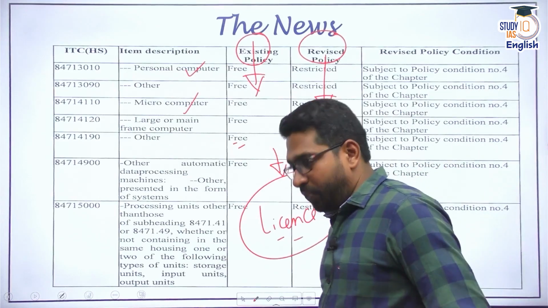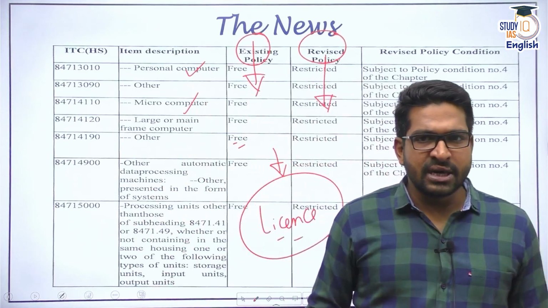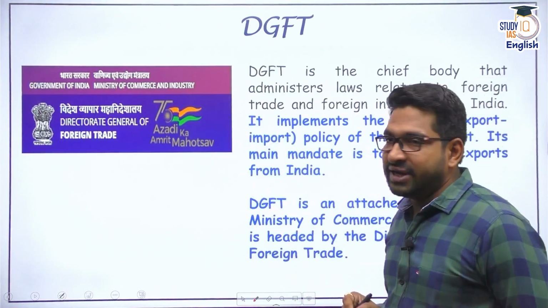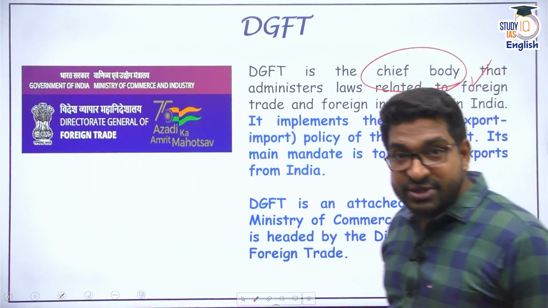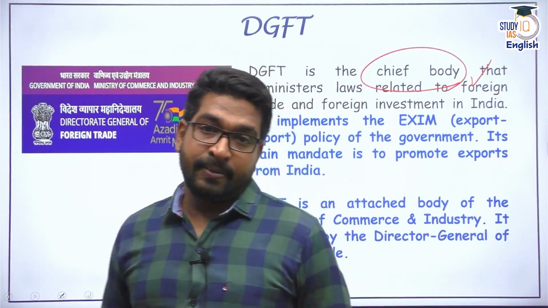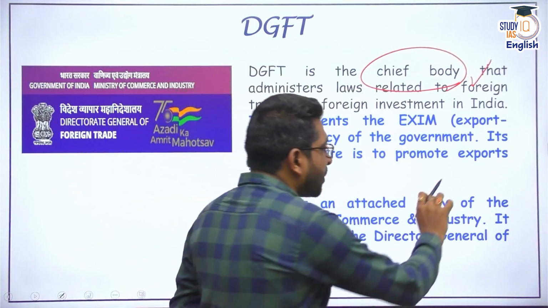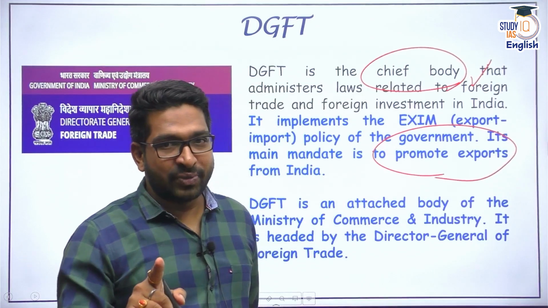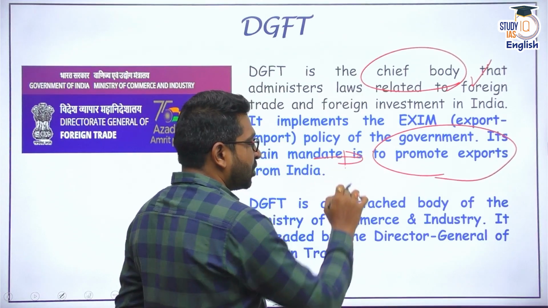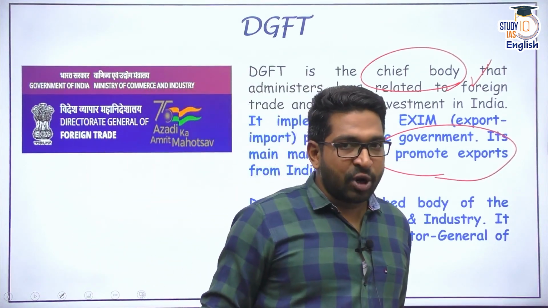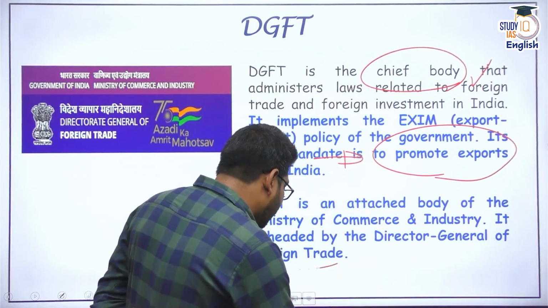All right. Now, there are certain ideas here. Who takes these decisions? Who implements this policy? There is a body known as DGFT, Directorate General of Foreign Trade. This is the nodal agency, or the chief body, which administers India's export-import policy. Please remember, the mandate of DGFT is to promote exports of India. It makes sense also. It's not to promote imports of India, right? It is to promote exports of India. From the MCQ point of view, it's very important. This DGFT is a body which comes under the Ministry of Commerce and Industry, and it is headed by the DGFT, that is, the Director General of Foreign Trade.